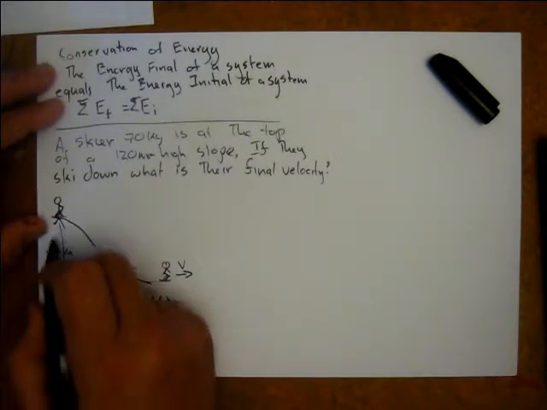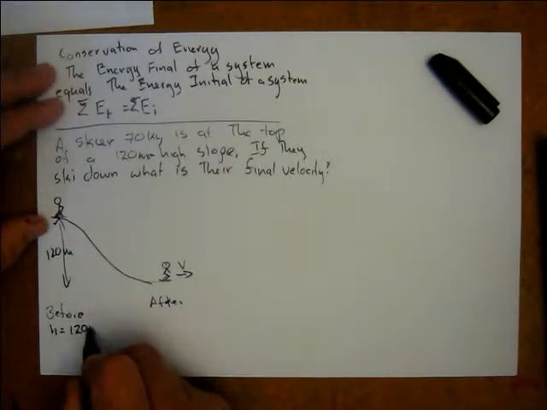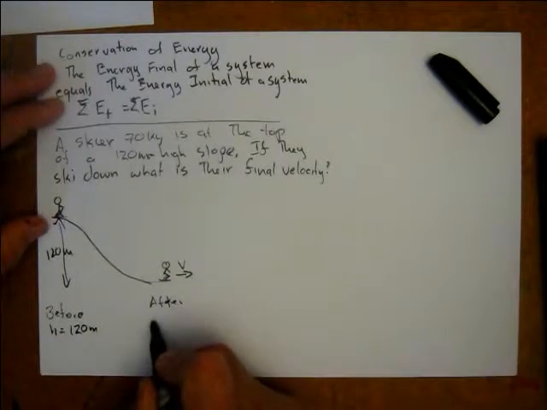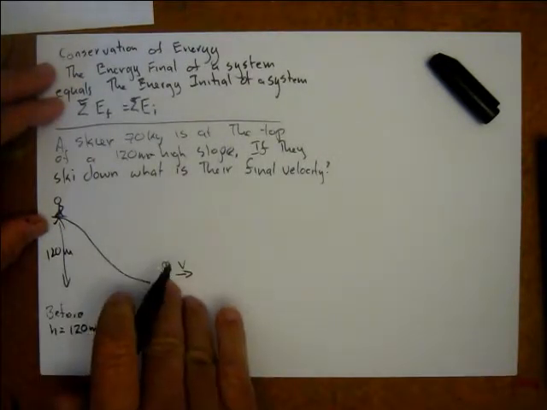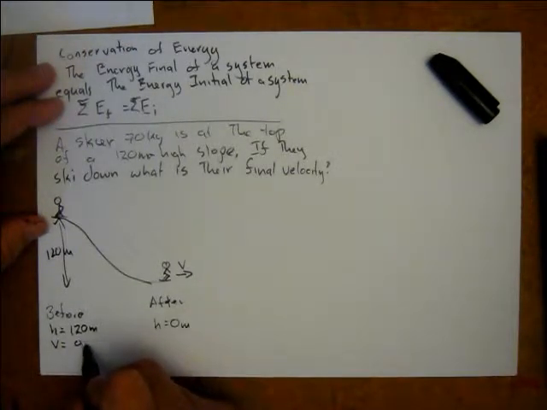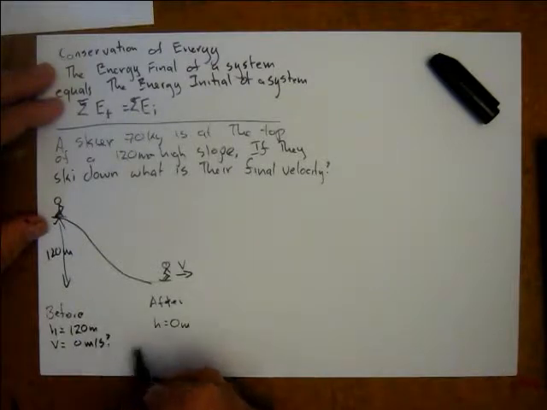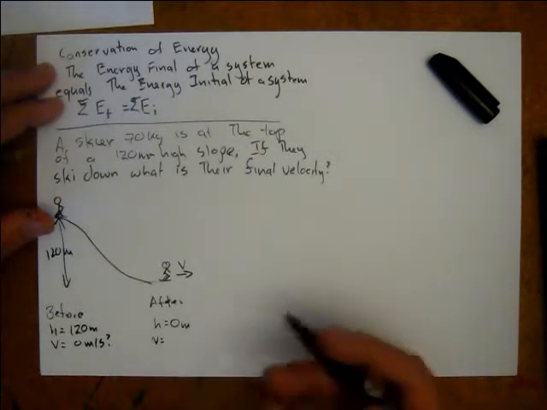Here, height equals 120 meters. Here, height equals 0 meters, because they've come down the hill. Here, the velocity equals 0. Here, the velocity is going to equal something non-zero.